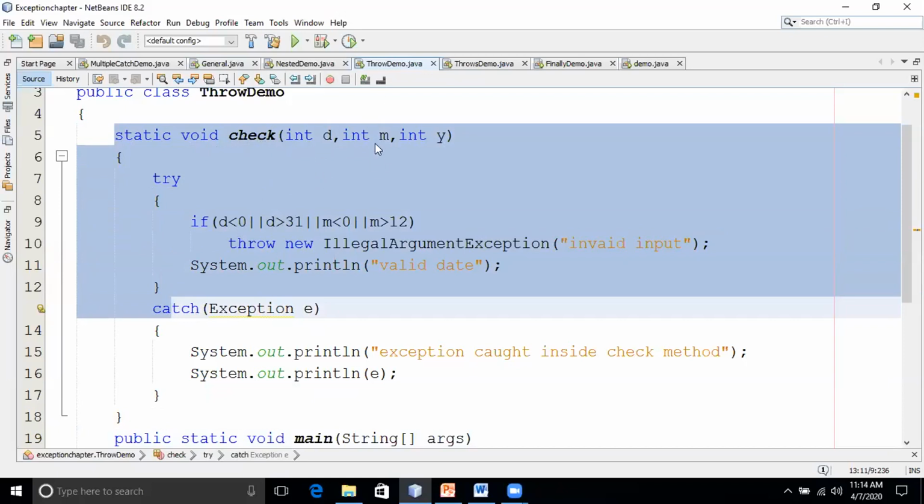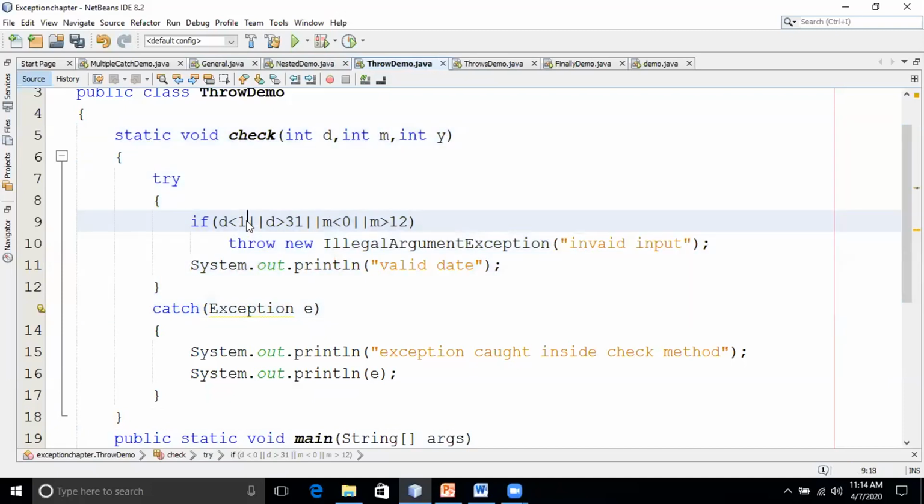If the day is less than 1, it is an invalid date, and if the day is greater than 31, it is also invalid. If the month is less than 1, it is invalid, and if the month is greater than 12, it is also invalid.